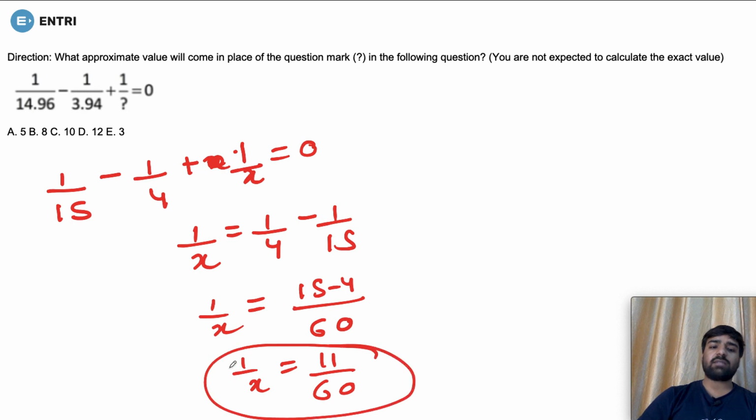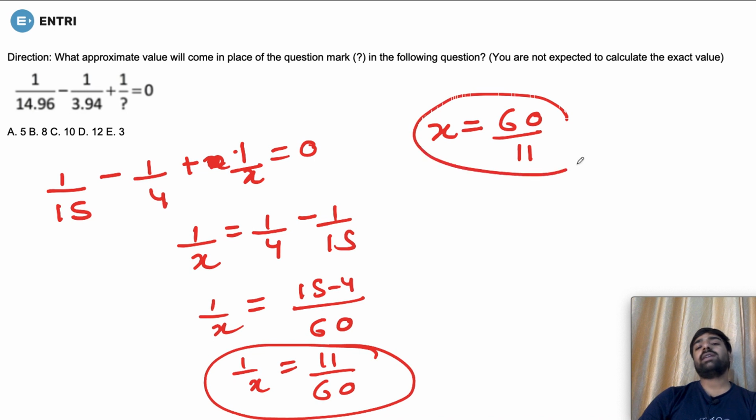But we are not asked about 1 by x. What we are asked? We are asked about the x value, isn't it? So the x value would be 60 by 11. Now, what is its approx value? When you solve it out, you are going to get 5 point something, isn't it? Because 11 5s are 55. So 5 point something, and the nearest value to 5 point something is 5. So your correct answer is option number A, that is 5. Let's move on to the next question.